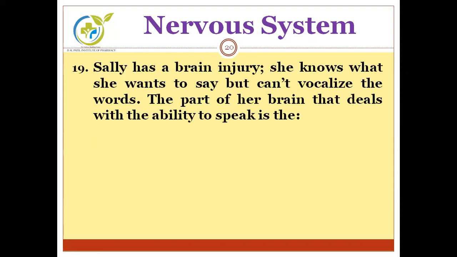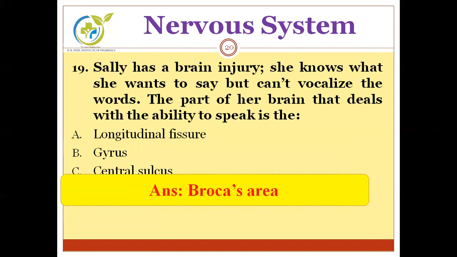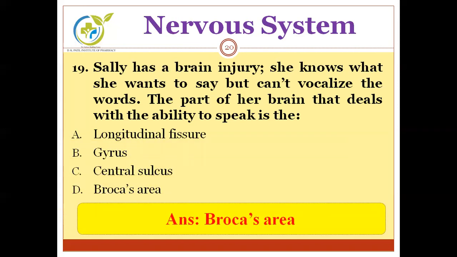Next question. Sally has a brain injury. She knows what she wants to say but can't vocalize the words. The part of her brain that deals with the ability to speak is. Options are A, longitudinal fissure, B, gyrus, C, central sulcus, and D, Broca's area. We have to find out the area which makes a person able to speak, and that area is called Broca's area. Broca's area is responsible for speaking.